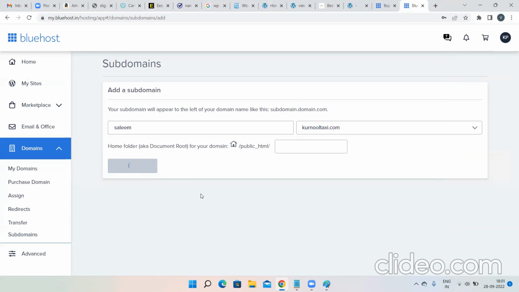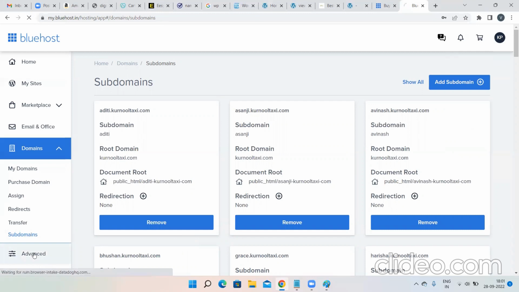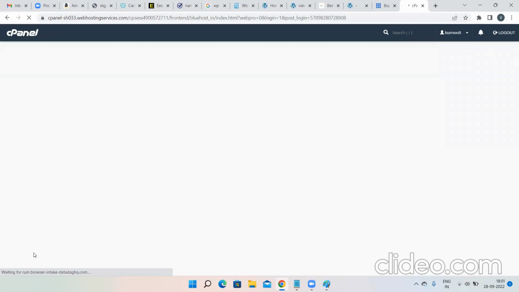Once my subdomain has been added, what do I need to do? I need to install WordPress for that subdomain, isn't it? I have just created a name, I have given some name. Other than that, I have not done anything. I need to install WordPress to create a WordPress website. So go into the advanced option. Whatever steps we have done are very simple. Now the main part starts.